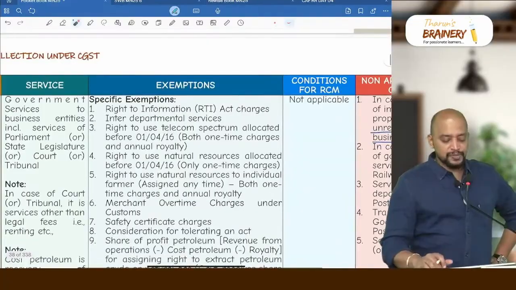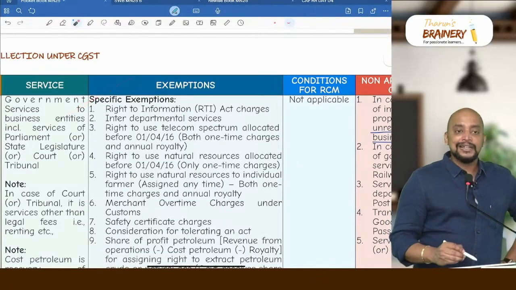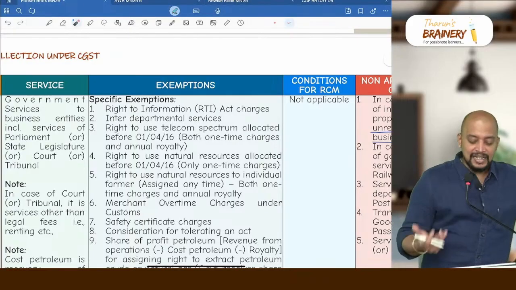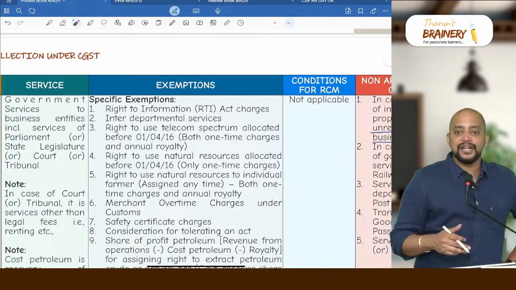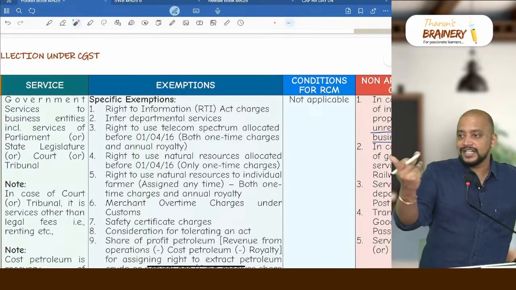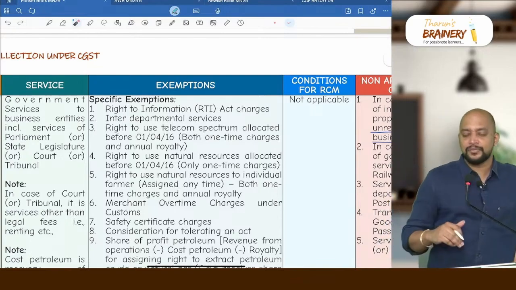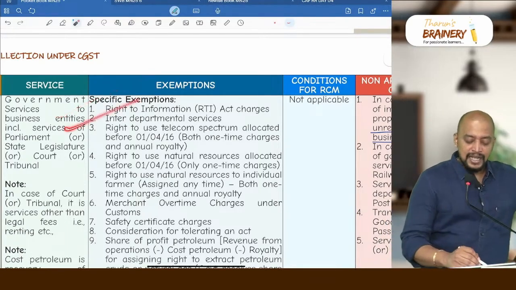So look into the 14 specific exemptions. RTI charges, that is RTI, you pay, to get your answer sheet, etc. That charge collected by government will be exempted. From you it is exempted. What if it is collected from business entities? That is also exempted. RTI charges is exempted.